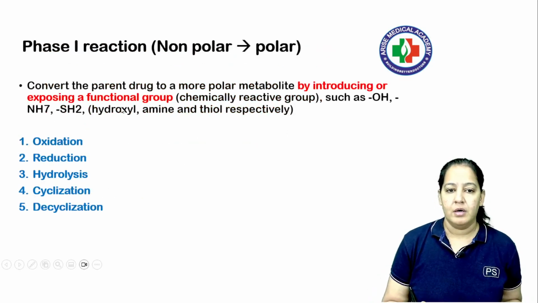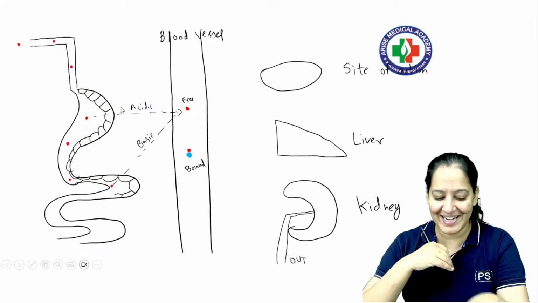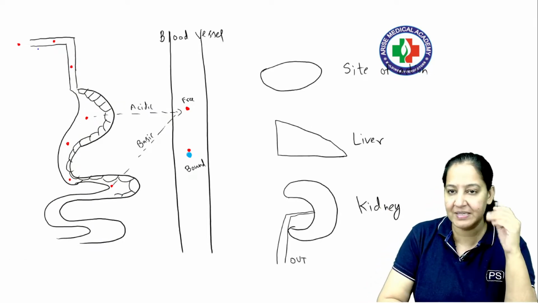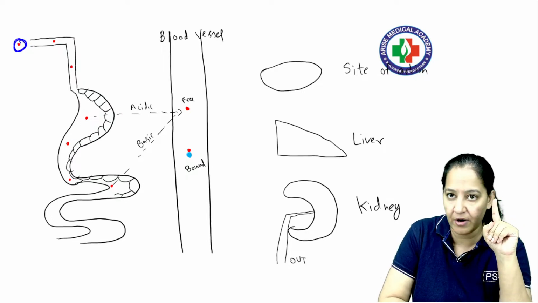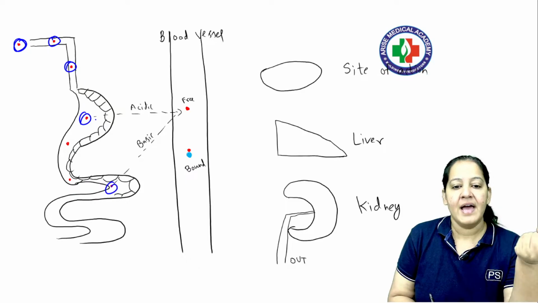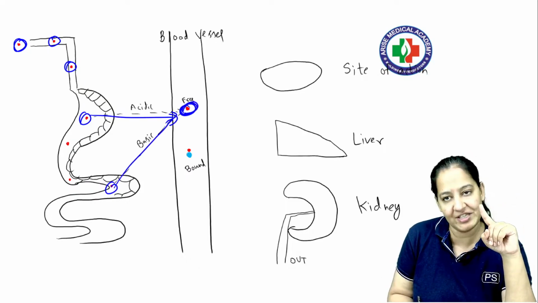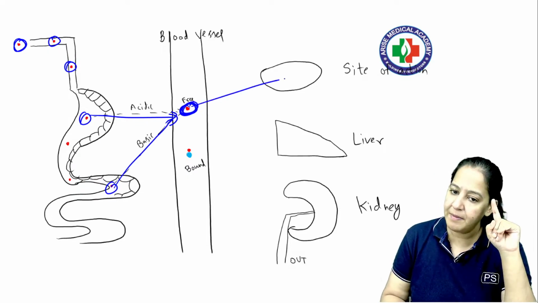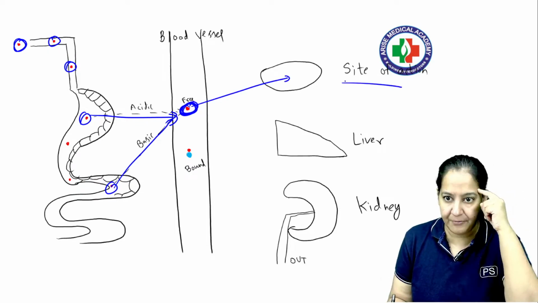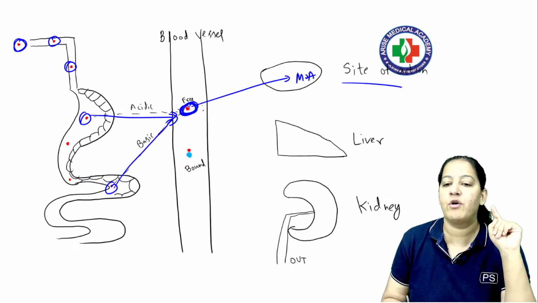Okay, let me show you the master diagram. Without this diagram nothing will work. You have to understand this diagram. Again, the person is having a headache. The person is taking the drug for that via oral route. The drug is going into mouth, esophagus, stomach, intestine. Acidic drugs are absorbed from the stomach. Basic drugs are absorbed from the intestine. Ultimately, the drug reaches the blood. From the blood, the drug goes to its site of action in the brain, showing its mechanism of action, curing the disease. Right? Now I want to excrete the drug.